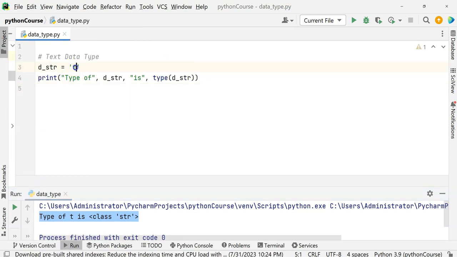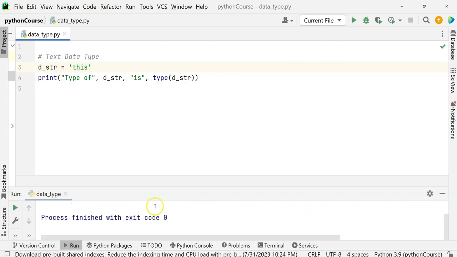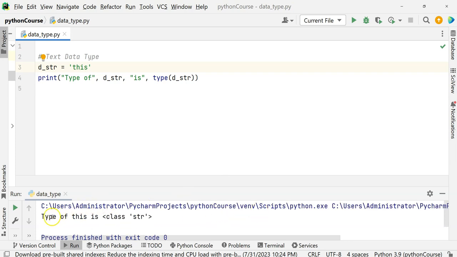Now, you can also have multiple values here, so a multi-character string rather. When you try to run this, it will tell you the type of this is class str. You can also have the string inside double quotes. It doesn't matter. The single quotes and double quotes are kind of the same. See, the type of this is again str.